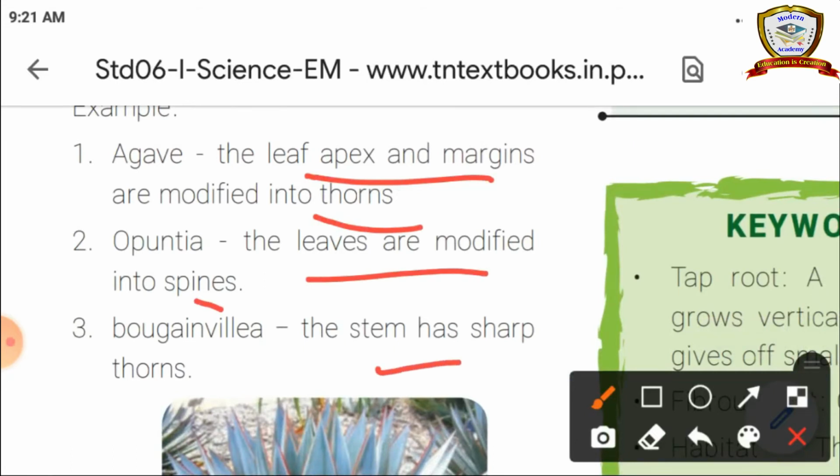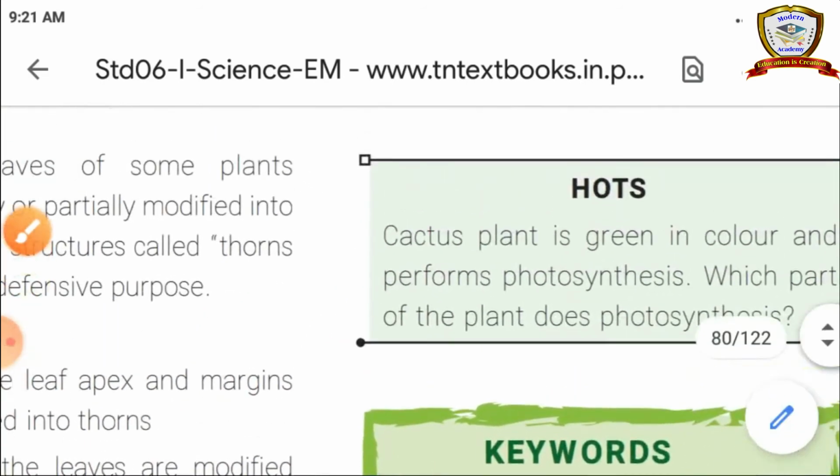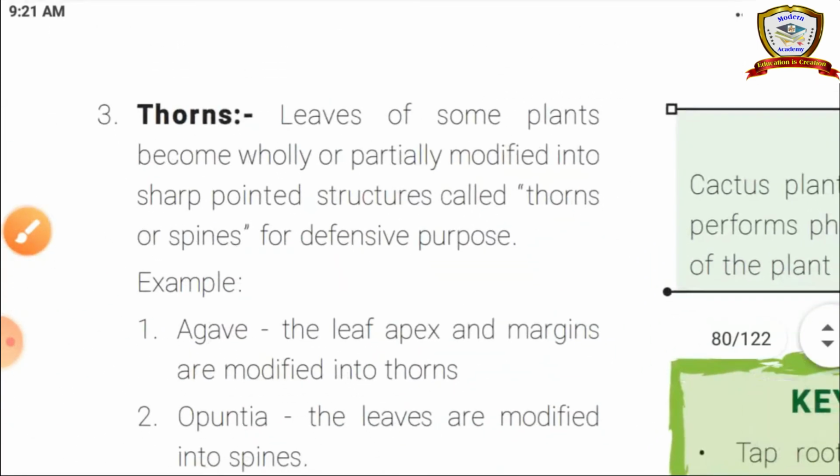Bougainvillea, the stem has sharp thorns. Okay, so these are the plant adaptations and modifications. So habitat: each and every living organism needs a place to live and reproduce. That is called a habitat.